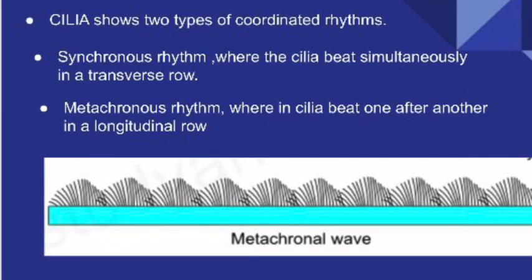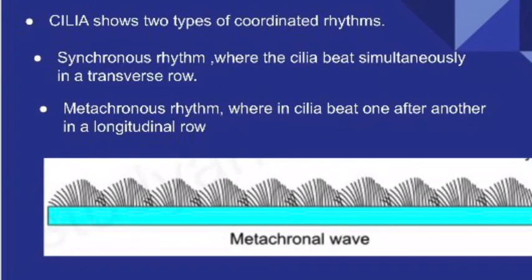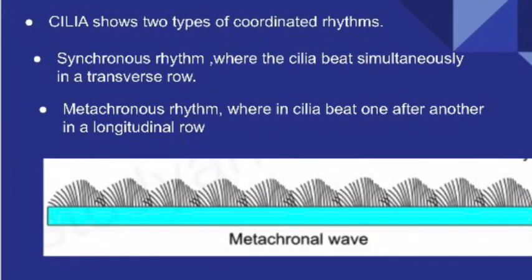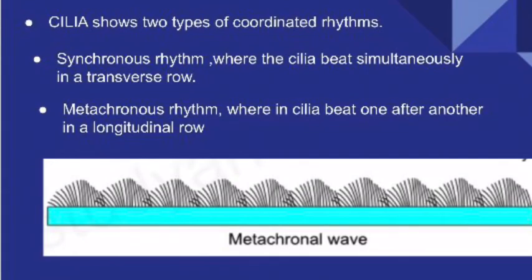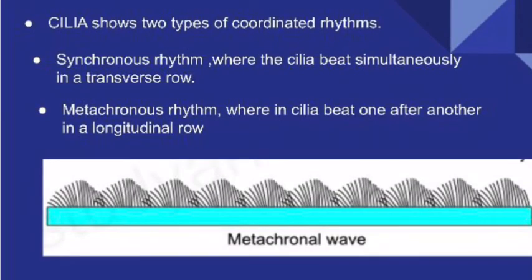When this metachronal movement is occurring, do you know how it looks? Have you observed, any time, a wind passing through the paddy fields? How does it look? Whenever a wind is passing through the paddy field, they will be bending slightly, one after the other. Isn't it? Just like that, it looks like a paddy field bending when a wind is moving across them. So it looks like that, and that is called metachronal movement.